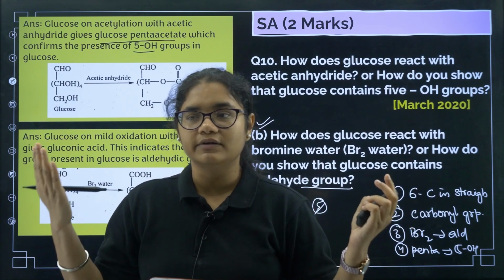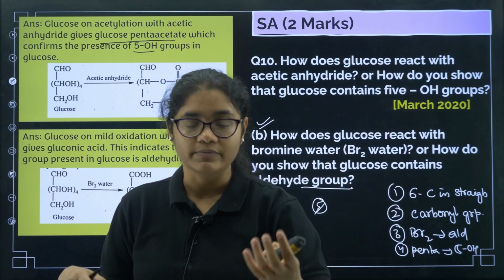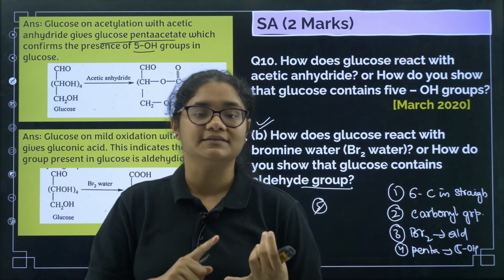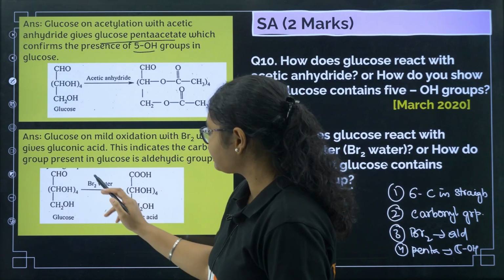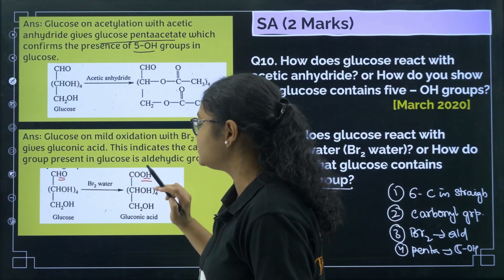So based on that, we are just guessing whether it is aldehyde or ketone, and we reacted it with bromine water, and we found that one acid group was formed, and that confirms the presence of an aldehyde group. Okay, so that is here. You can see here this CHO group got converted to COOH group.